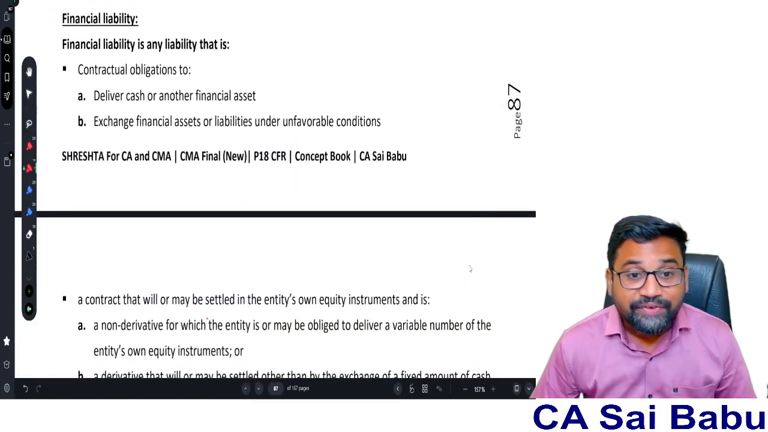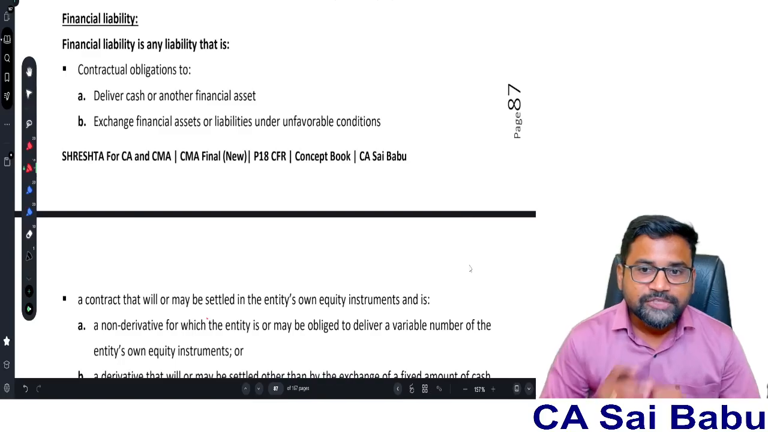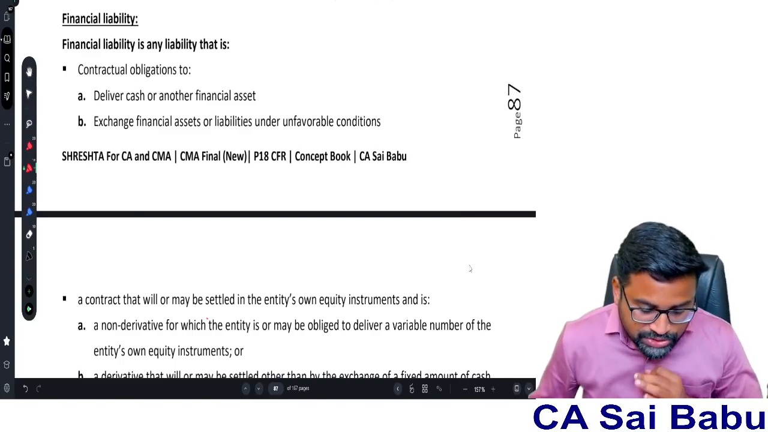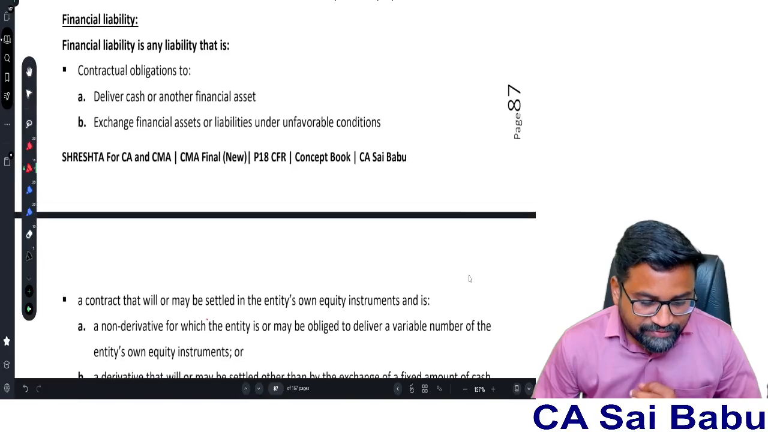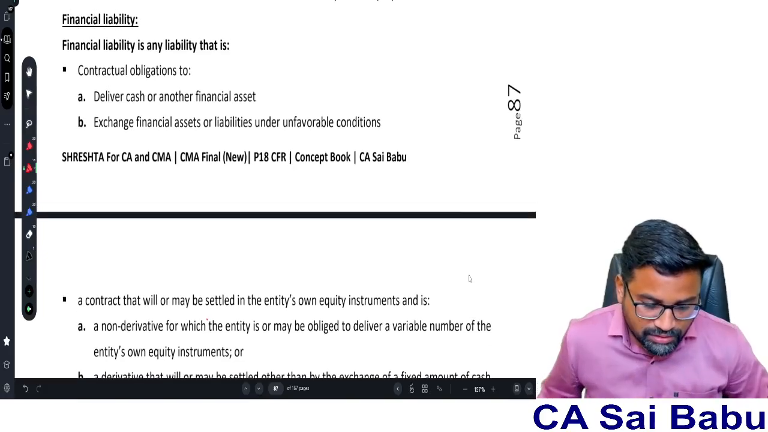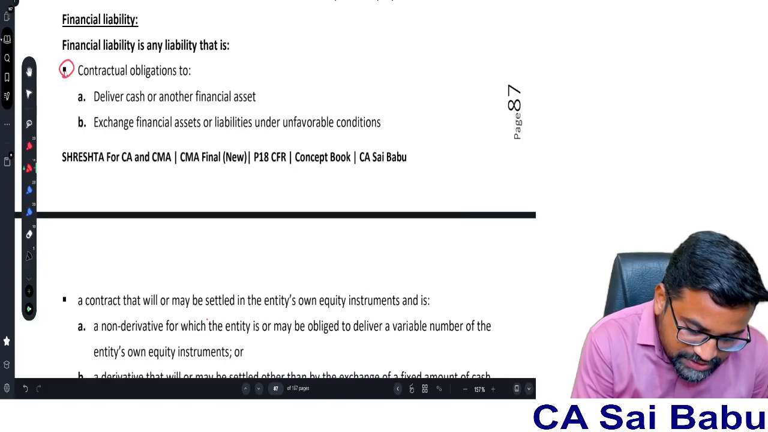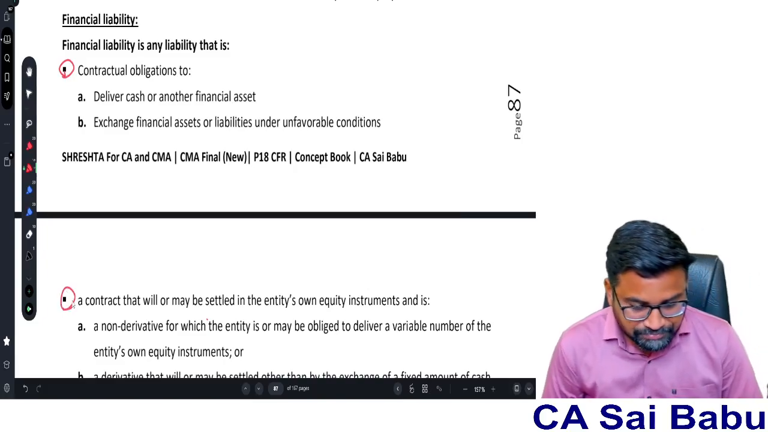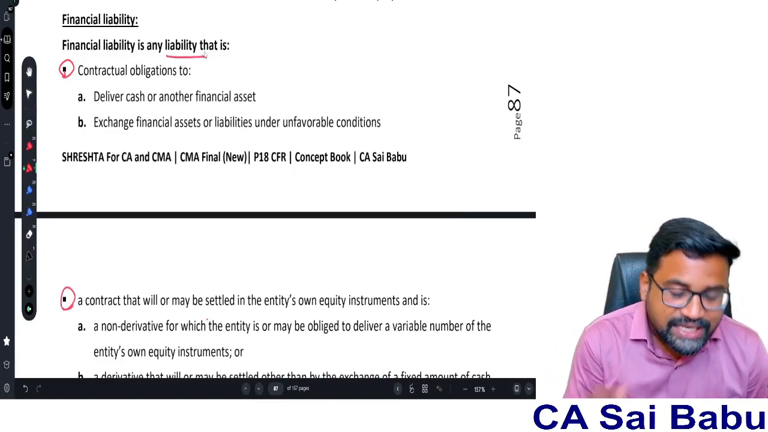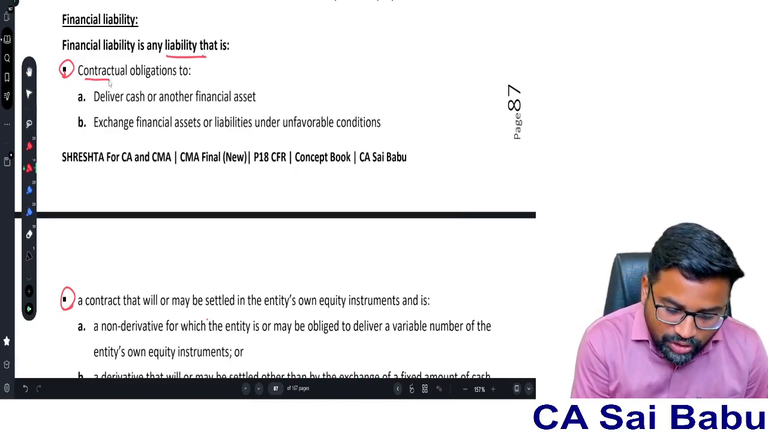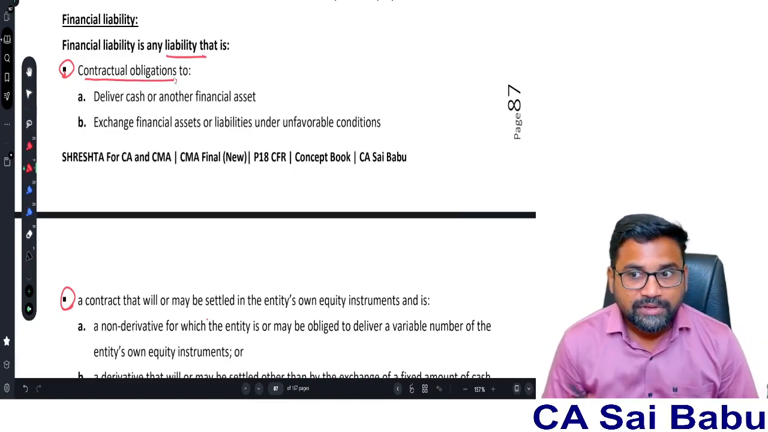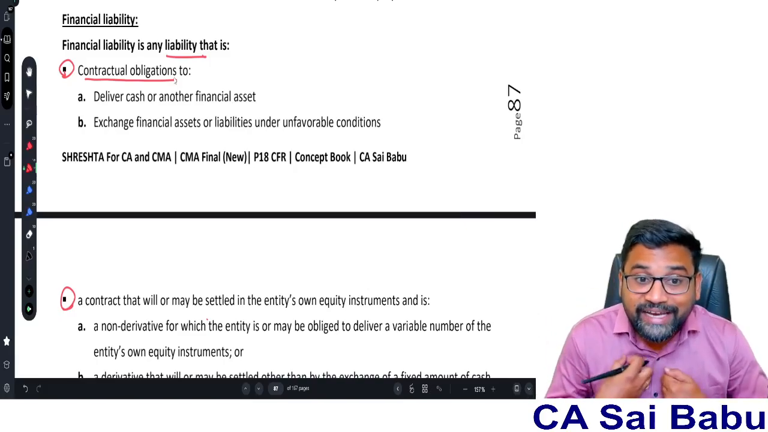Now let us discuss financial liability. Very, very important. So the standard has defined financial liabilities in two ways. This is one part. Financial liability is any liability where there is a contractual obligation. In an asset, we have a contractual right.